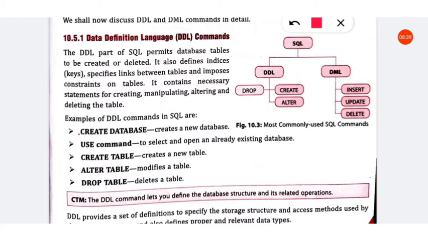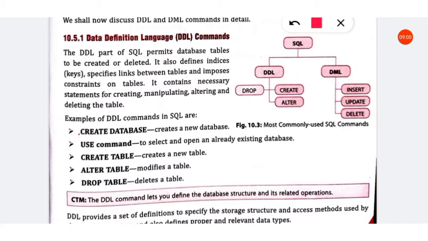After creating a database, we have to open that database. After opening the database only, we can create tables in that database. So after creating the database, we have to open the database. For that, the command is the use command.